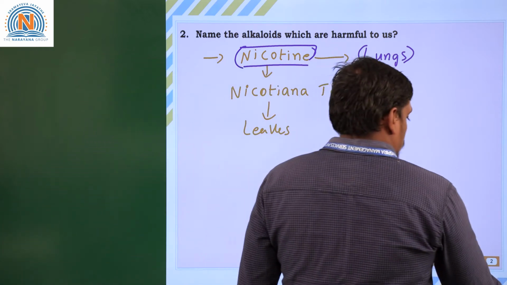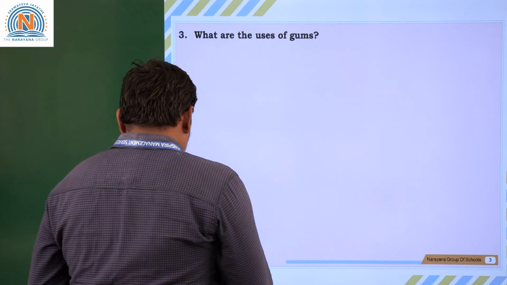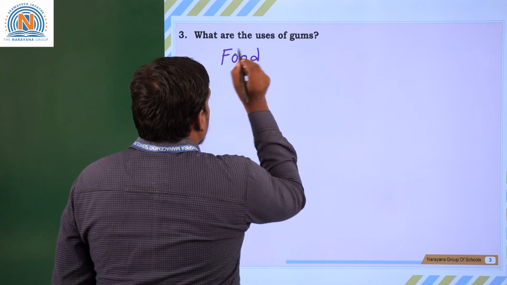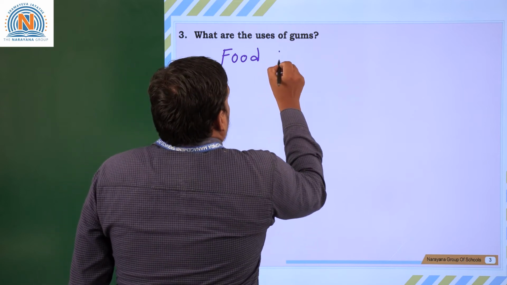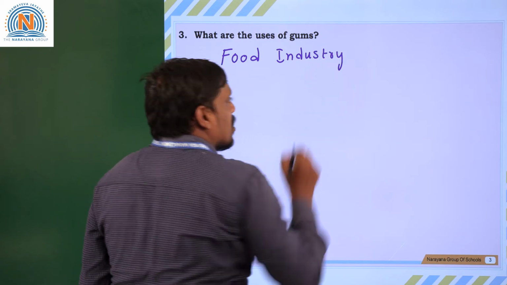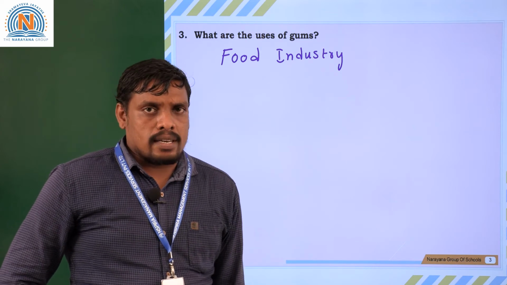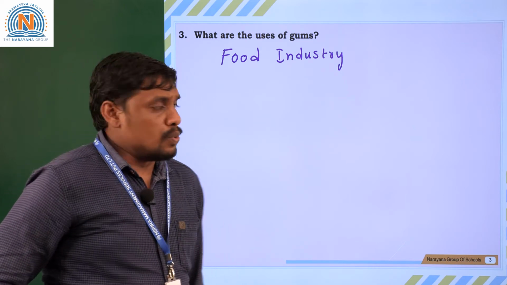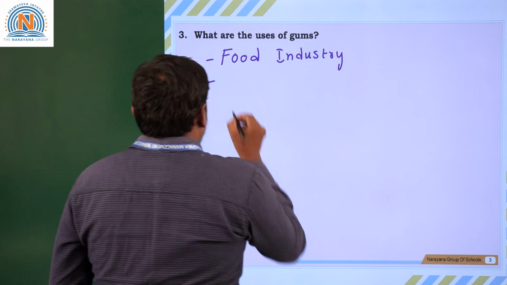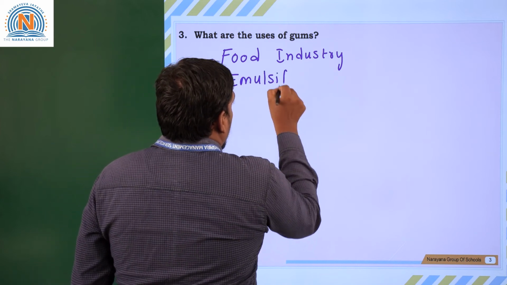Moving to the next question. What are the uses of gums? You know that gums are widely used in the food industry. First importance of gums: they are used in the food industry for thickening of food items like chocolates, berries, etc. And one more importance of gum: gums are used as emulsifiers.